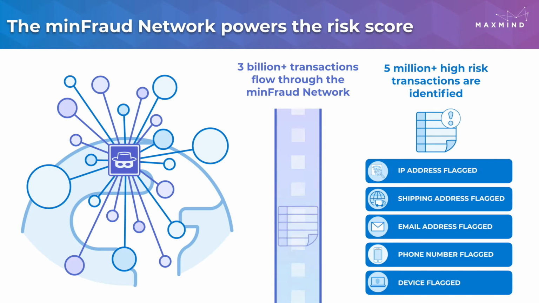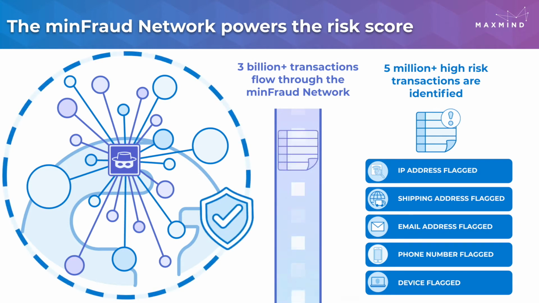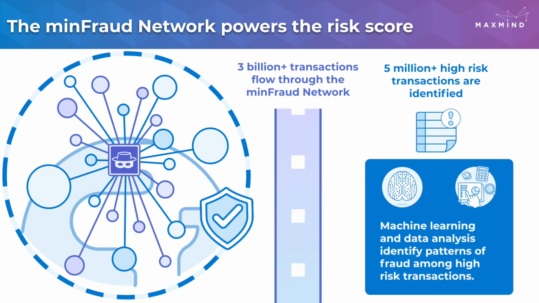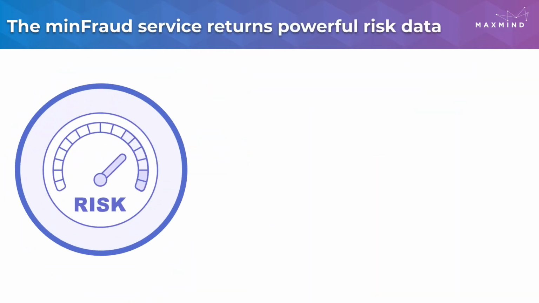If we see a fraudulent transaction on one of the 7,000 merchants, the risk score will be raised when that fraudster goes to make a purchase at any one of the others. Machine learning and data analysis on those 3 billion transactions is also based on behavior. You're not only benefiting from known fraud, but there are combinations of behavior that we've learned are higher risk, which affects risk scores across the network. But you don't have to blindly trust the risk score.